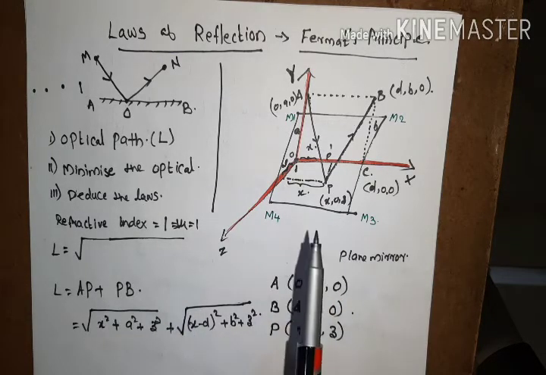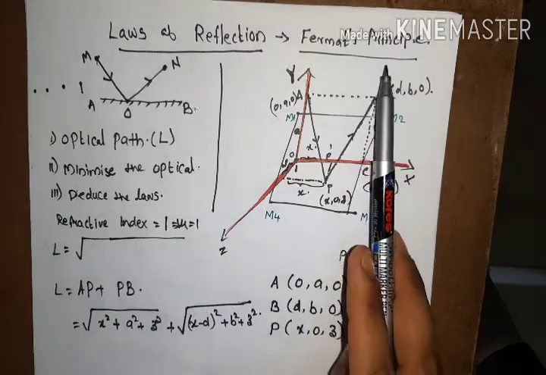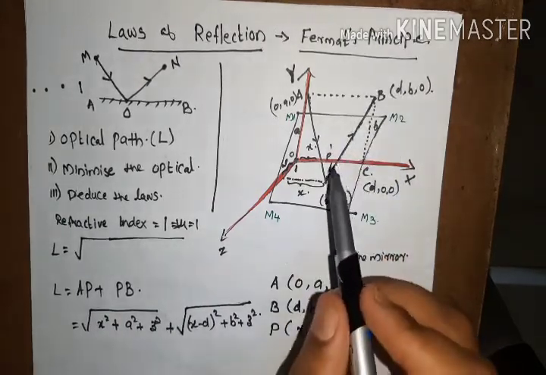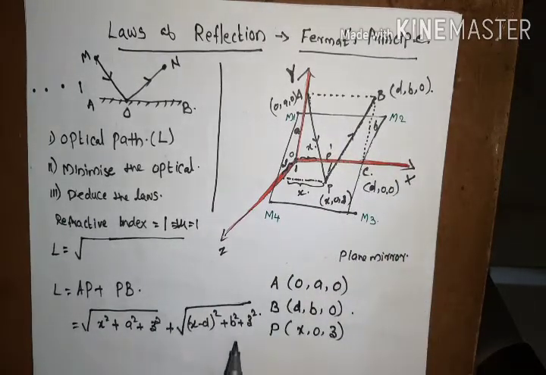That will not obey Fermat's principle. Okay, then we have to eliminate the values of x and z from this optical path. That means the variation of the optical path with respect to x and z will be equal to 0.